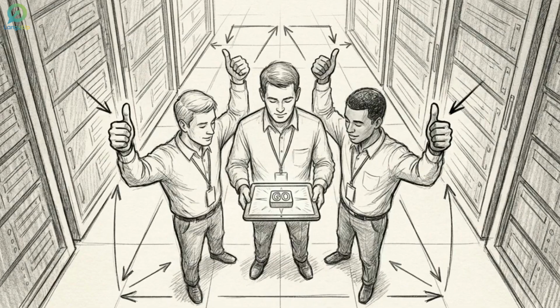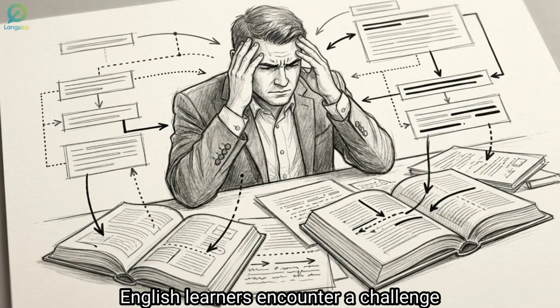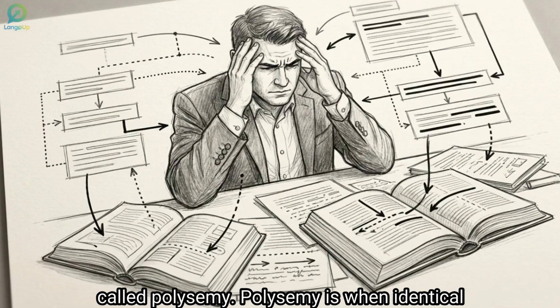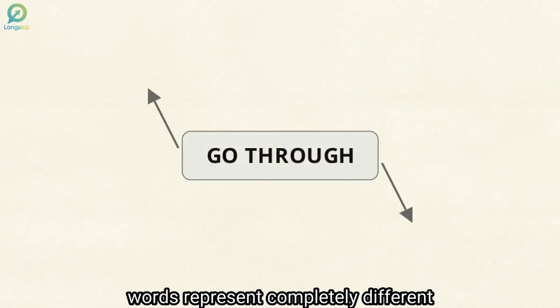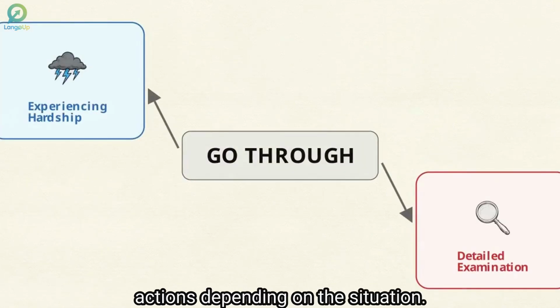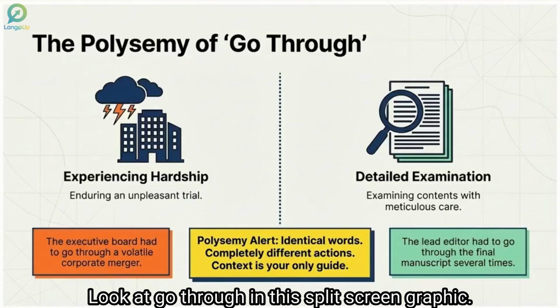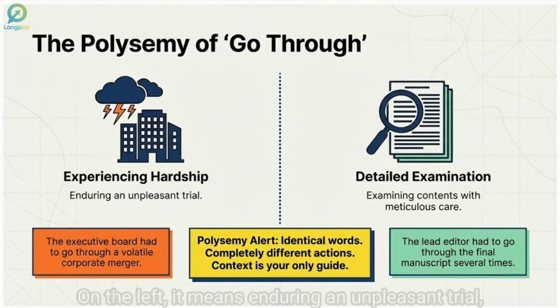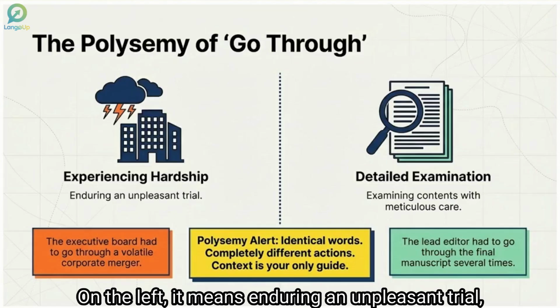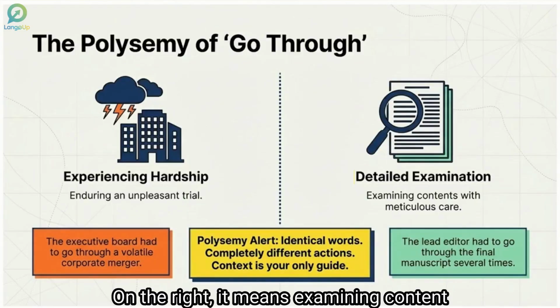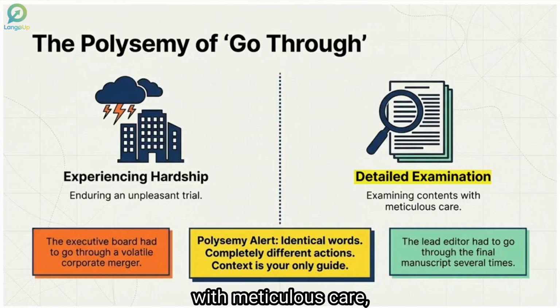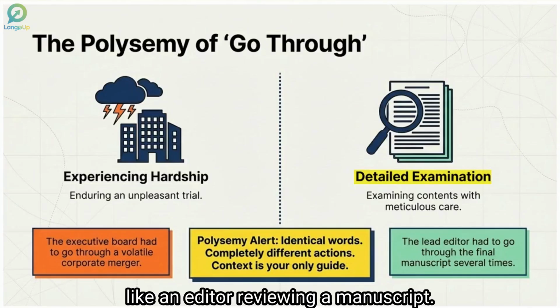Even with these definitions, English learners encounter a challenge called polysemy. Polysemy is when identical words represent completely different actions depending on the situation. Look at go through in this split screen graphic. On the left, it means enduring an unpleasant trial, like a corporate merger. On the right, it means examining content with meticulous care, like an editor reviewing a manuscript.